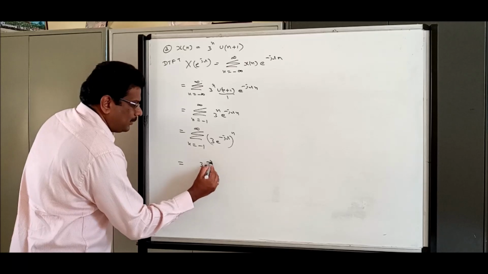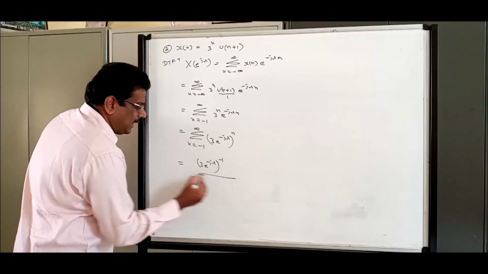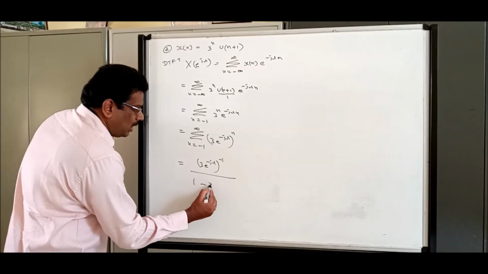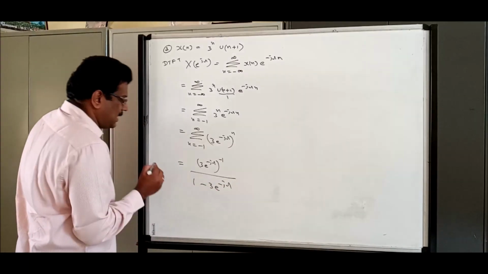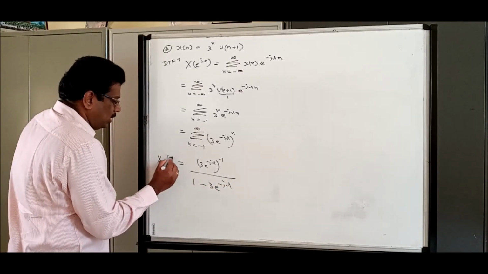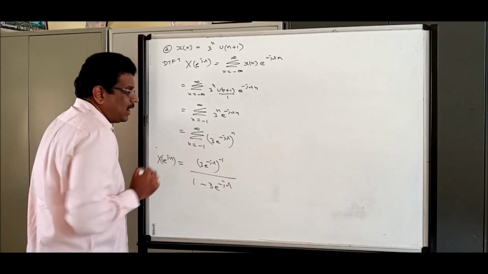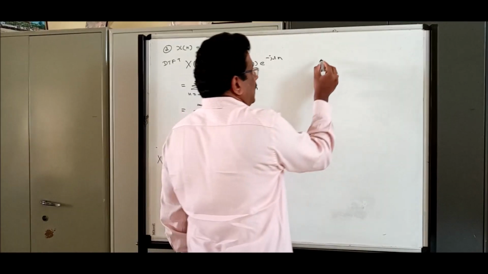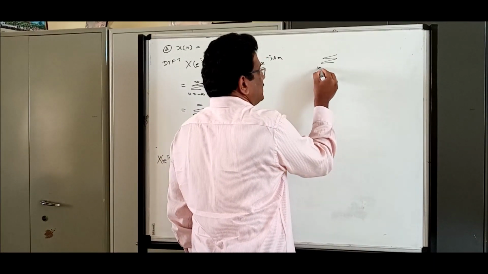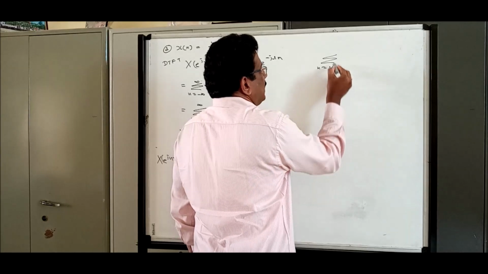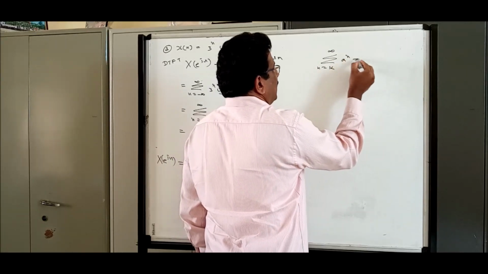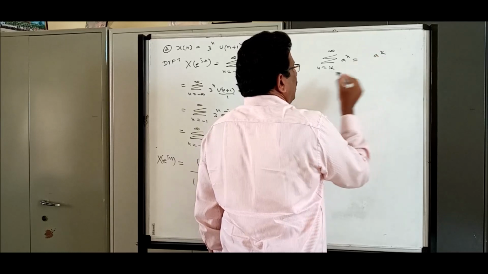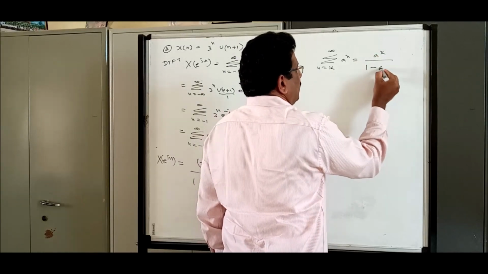A power k divided by 1 minus a. Please do remember the basic formula I brought, because I have already discussed this issue in the previous sessions. Summation n equal to k to infinity of a power n will be a power of the lower limit k divided by 1 minus a.